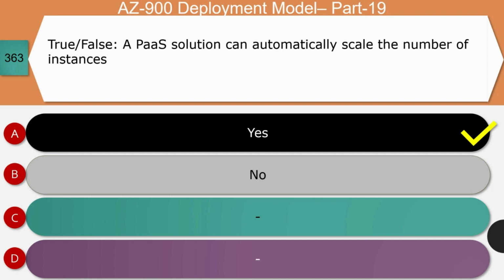A platform as a service solution that hosts web apps in Azure can be automatically configured to scale the number of instances based on demand. As we have seen in the previous question, web apps are usually hosted on virtual machines running in IaaS. Adding more load balanced virtual machines to host the web apps will happen when the demand is more. And so the answer for this question is yes.